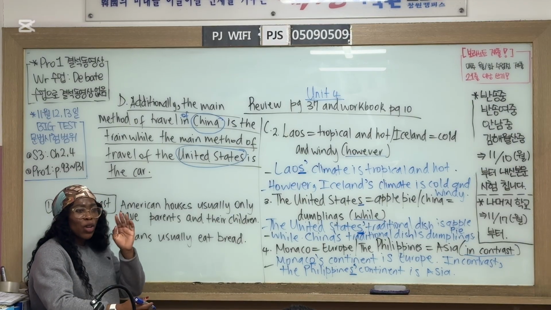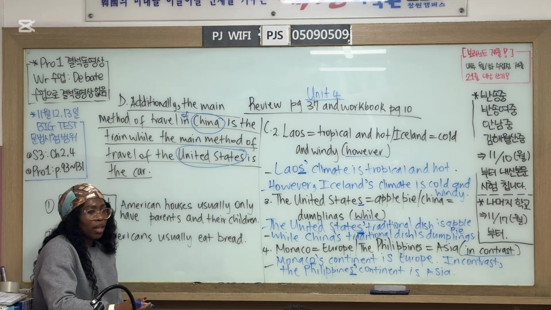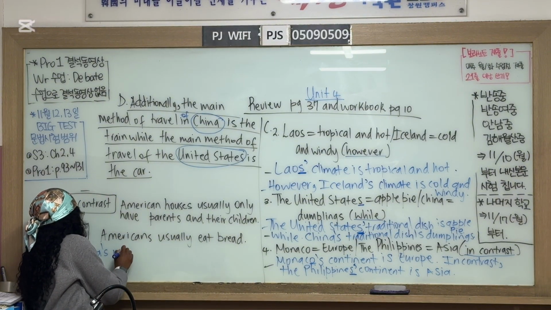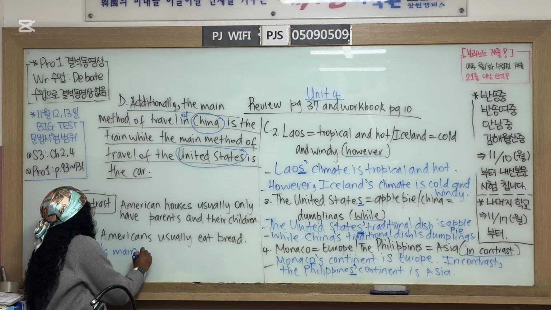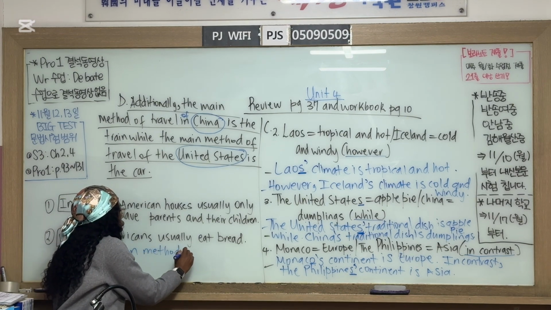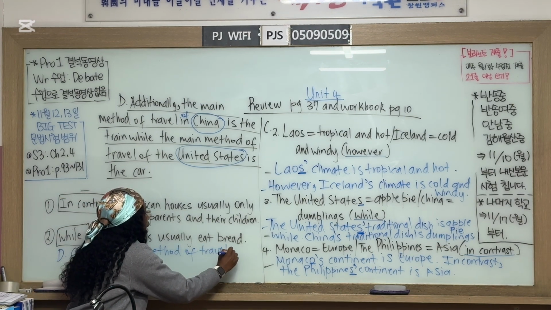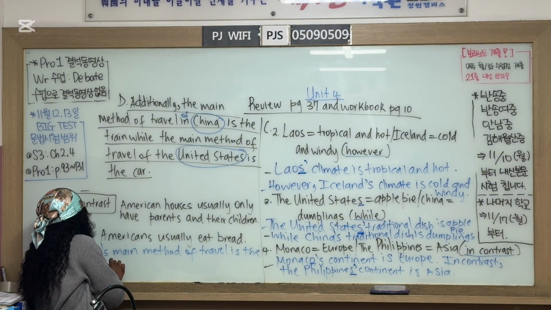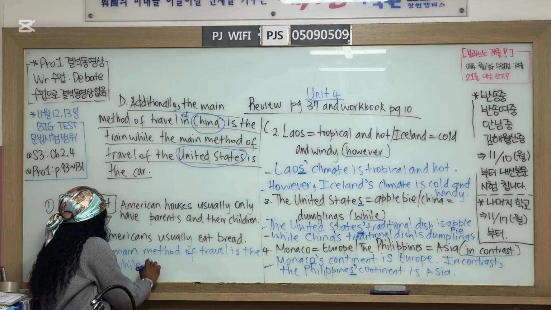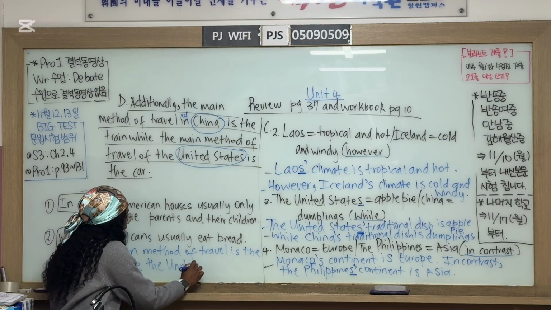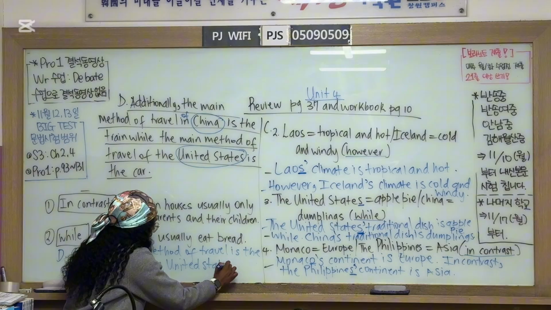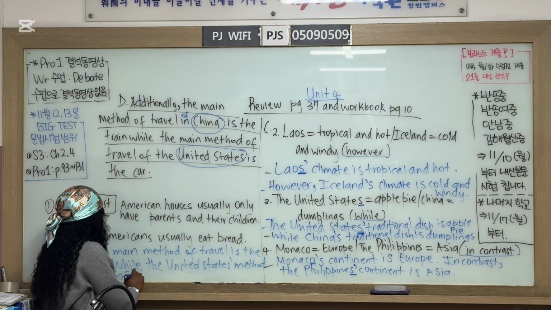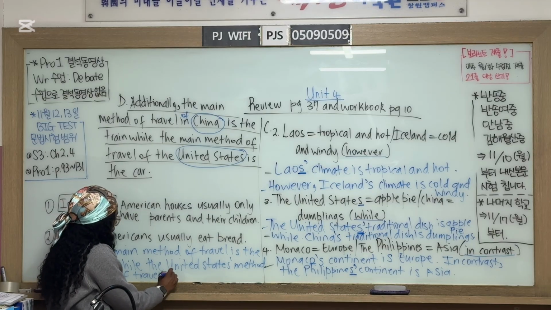No. Close? No. Let's hear him. China's main method of travel is the train, while the United States is the car. Good. China's main method of travel is the train. The United States' method of travel is the car.